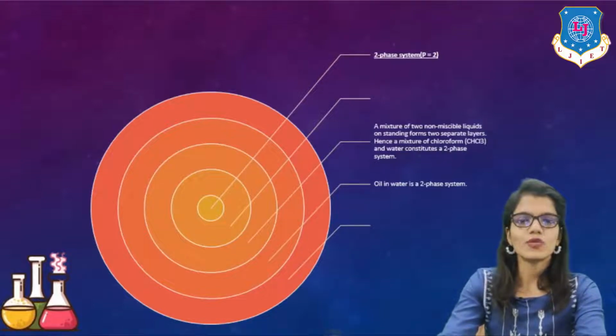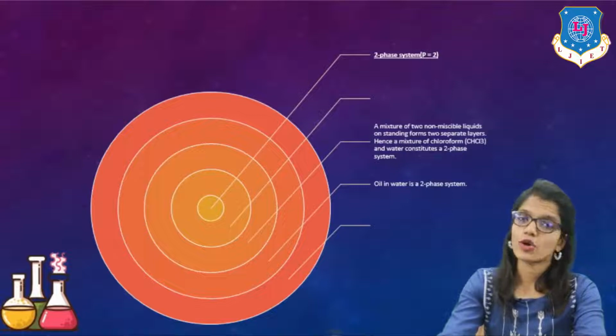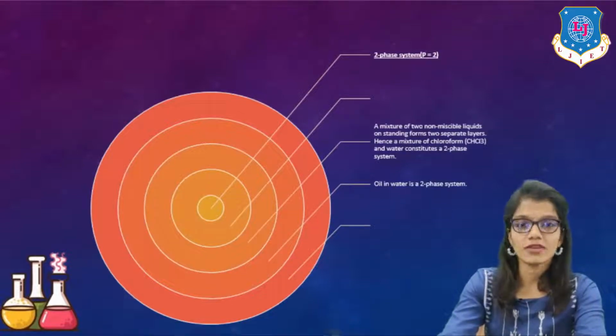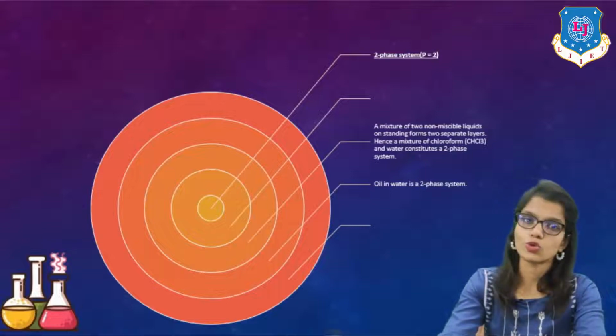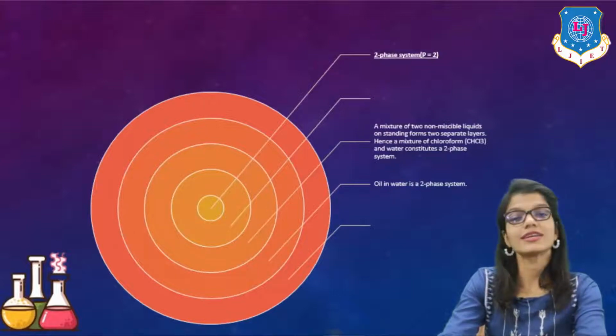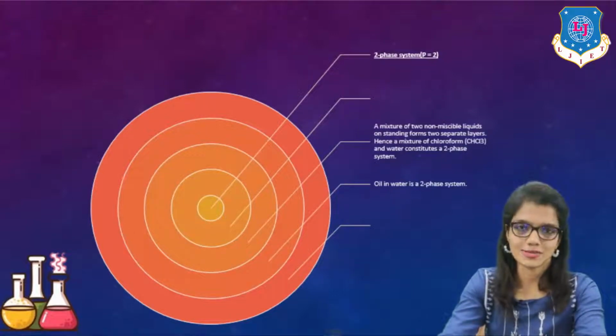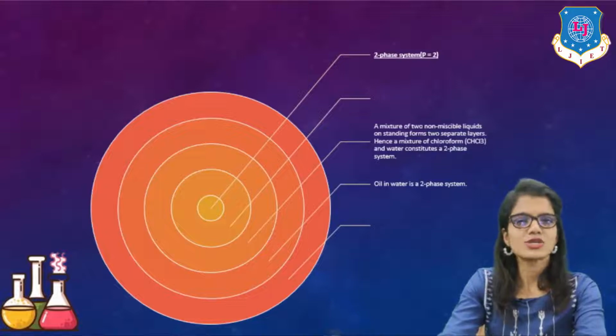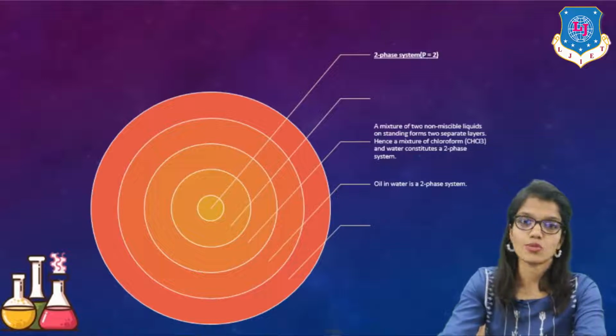Now, oil in water is another example. As we all know, oil and water have different chemical structures, and they even have different physical properties, so both of them do not have the same chemical and physical properties throughout, and because of it, it is referred to as a two-phase system. So you have to understand here that when two different kinds of chemical species come into contact with each other, they form a two-phase system.